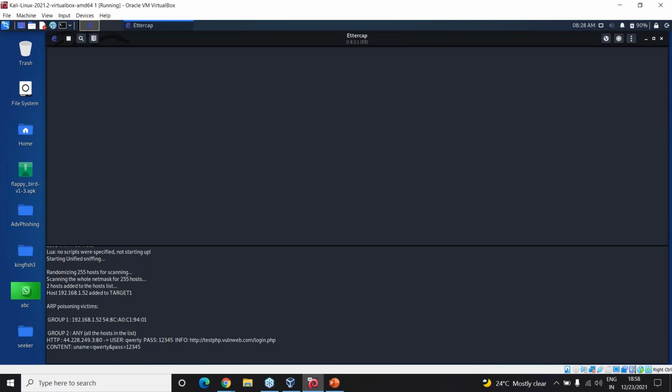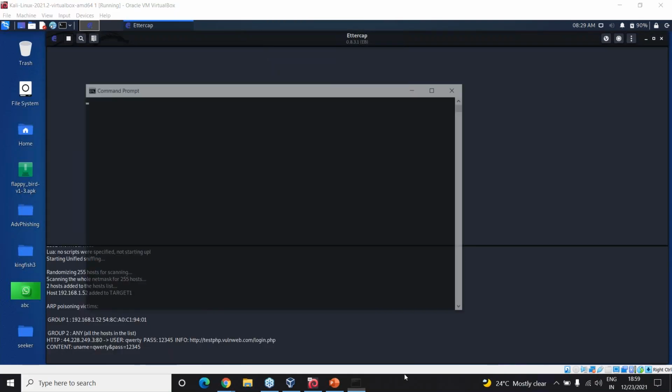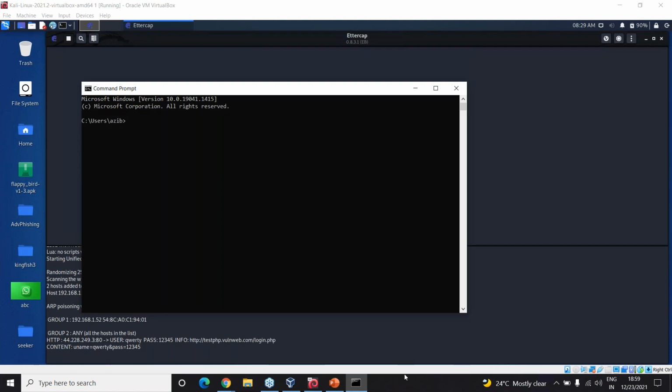Okay, and you can just see one more thing, I guess, right? So if I just open up CMD, right? So I'll just give FTP, say FTP McAfee.com. Right, so I'm not sure if it works. Just a minute.